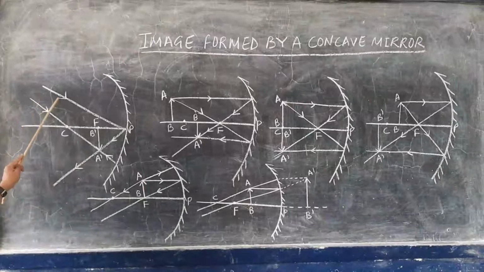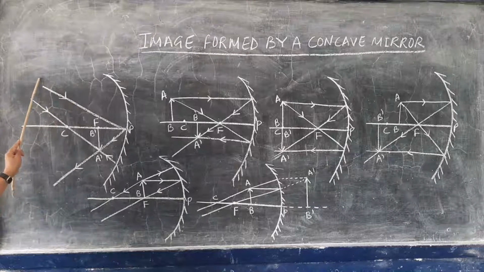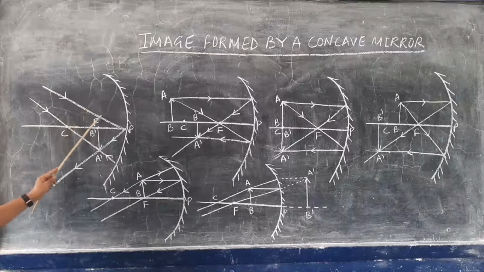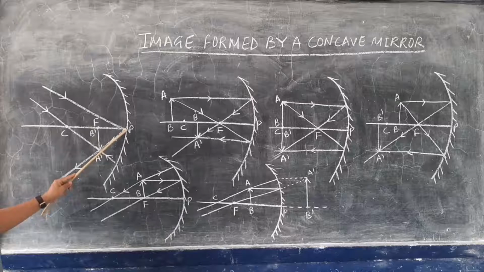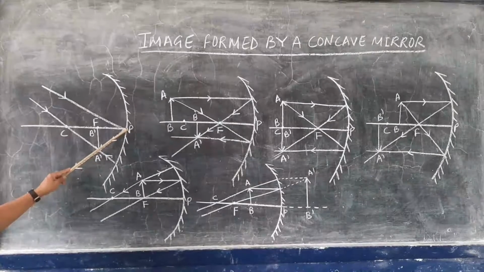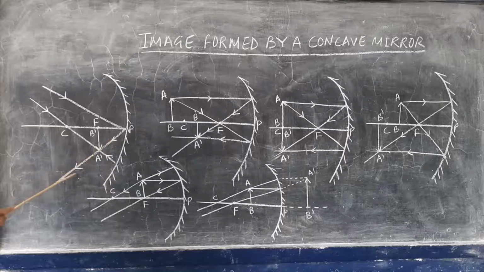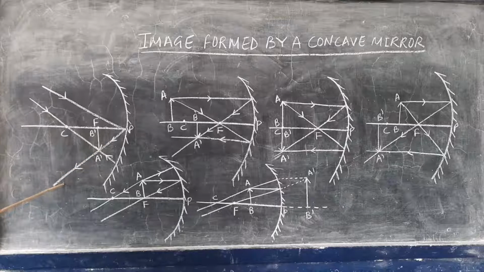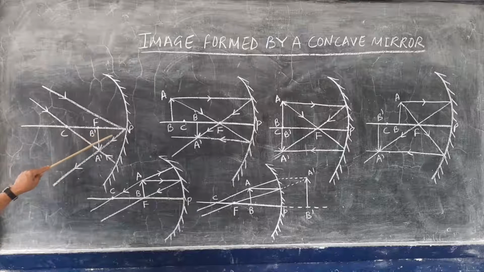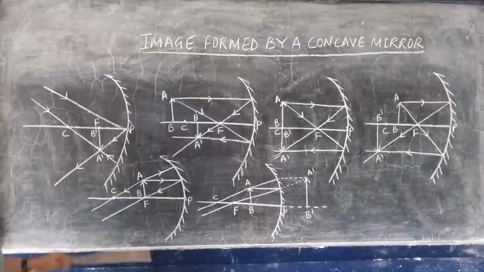The first ray coming from the distant object strikes the pole of the mirror. When it strikes the pole, it reflects back in such a way that the angle of incidence and the angle of reflection are the same.